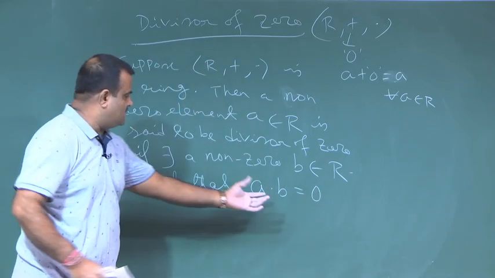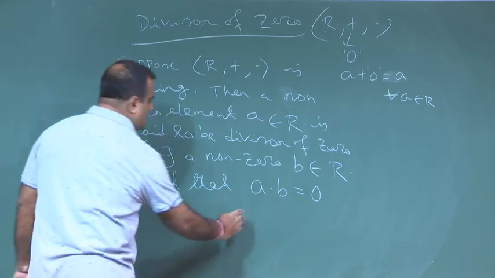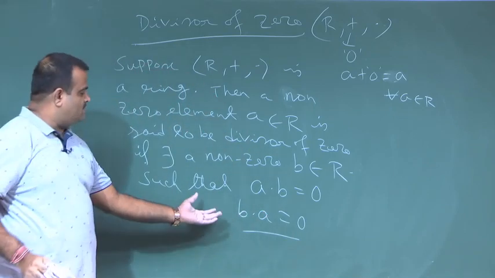This is the right divisor. A dot B is equal to 0 or B dot A is equal to 0. This will be the left divisor.